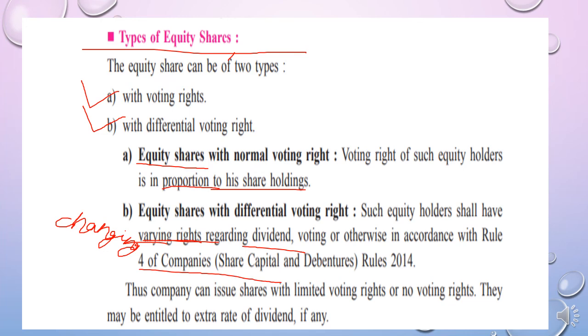So this kind of equity share has different voting rights in different situations, and the first type has the normal voting right, in proportion to the shares held by them. Thus the company can issue shares with limited voting rights or no voting rights, and they may be entitled to an extra rate of dividend, if any. It means they can give limited voting rights or no voting right to the second type of equity shareholders, who may be entitled to an extra rate of dividend. So these are the two types of equity shares.